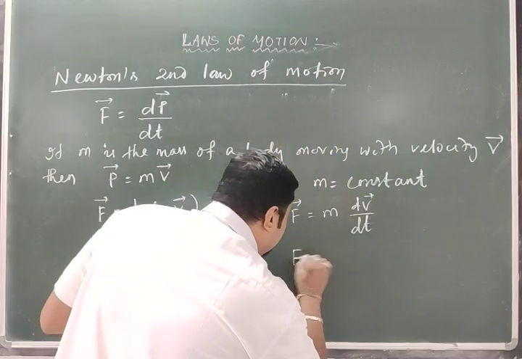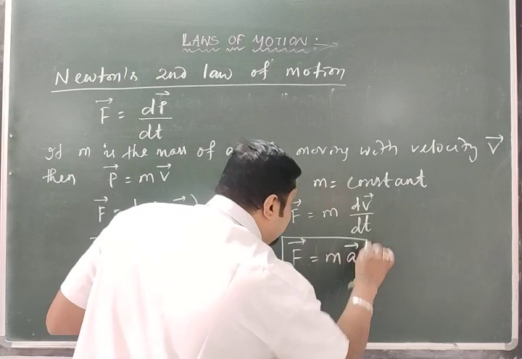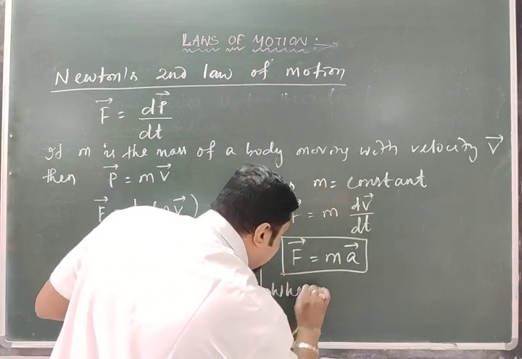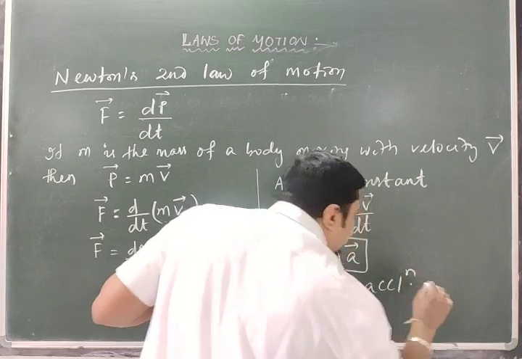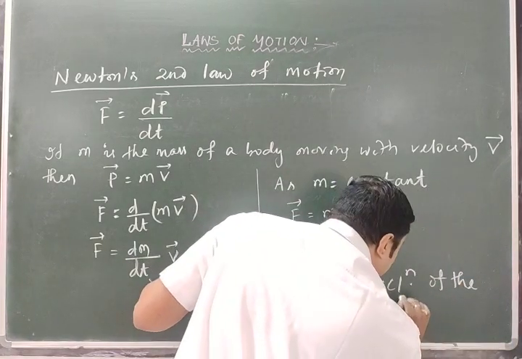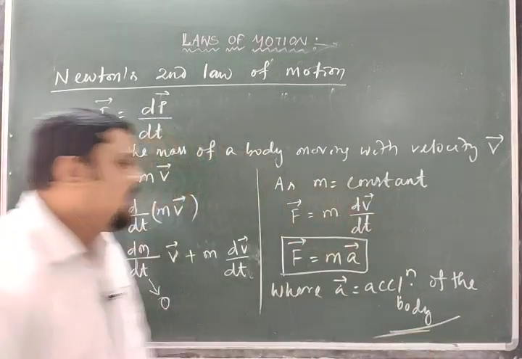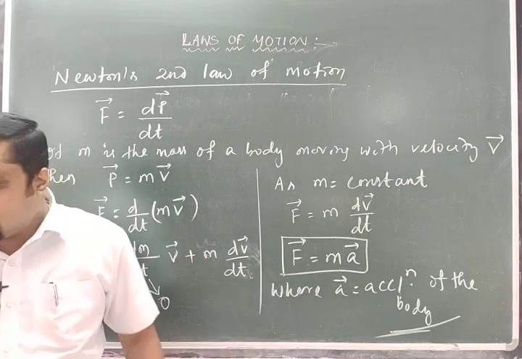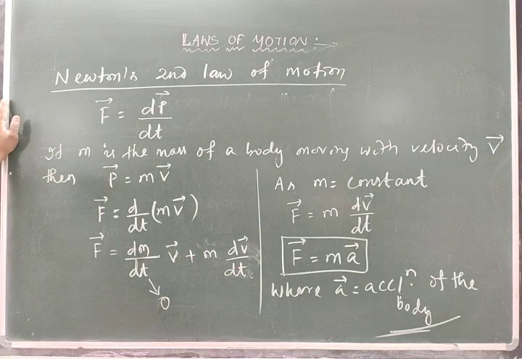So F is equal to m into a, where a is the acceleration of the body. Clear? This is Newton's second law, F is equal to ma.